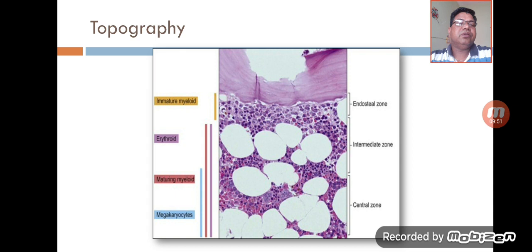The endosteal zone is very near to the cortical bone, and in this region we will see the immature myeloid cells. In the intermediate zone is the zone of erythroid precursors as well as matured myeloid cells. And the central zone is the region of megakaryocytes. So this is how we have to examine the cells depending on their topography.